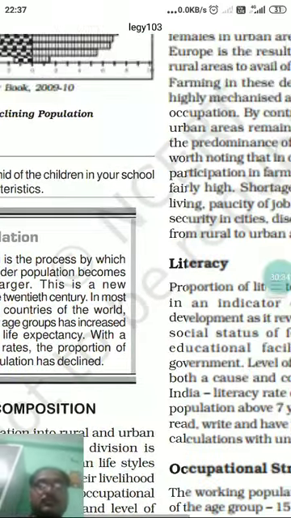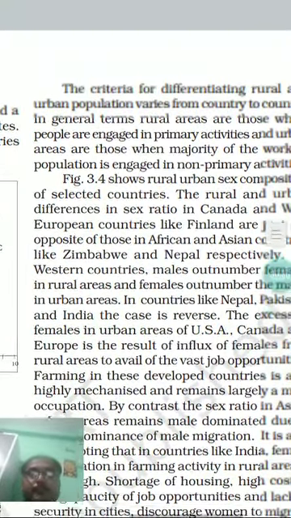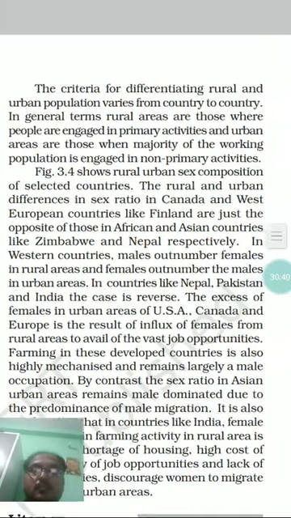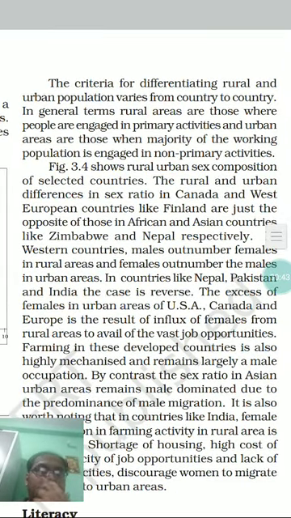Then comes the criteria for differentiating rural and urban population, which varies from country to country as well.